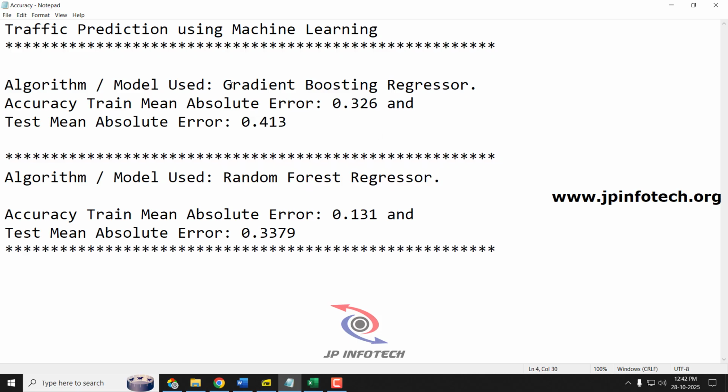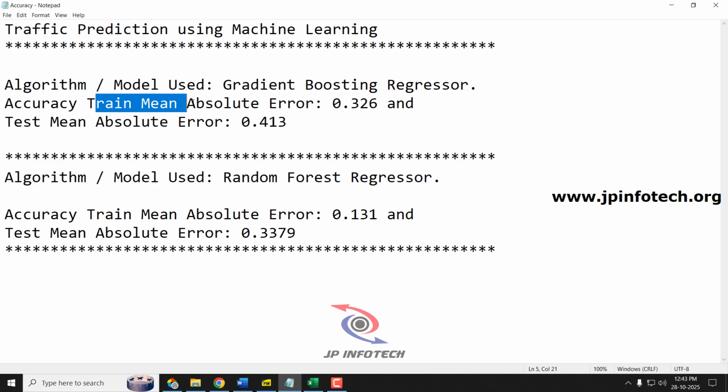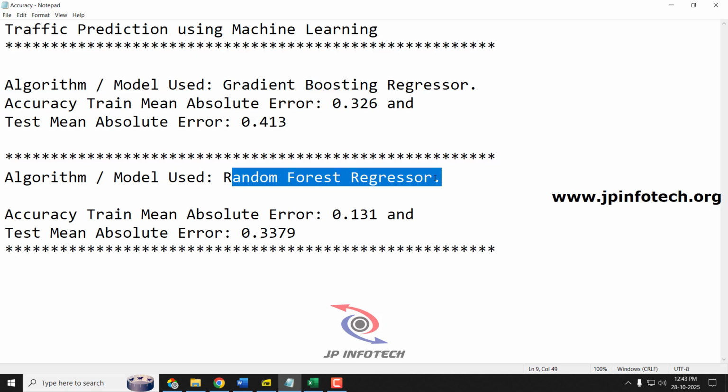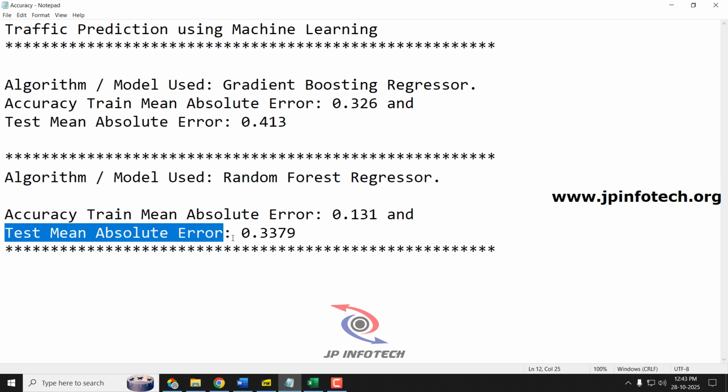With the gradient boosting regressor, we have achieved a train mean absolute error of 0.326 and a test mean absolute error of 0.413. With the random forest regressor, we have achieved a train mean absolute error of 0.131 and a test mean absolute error of 0.3379. This is the performance analysis of our proposed system.